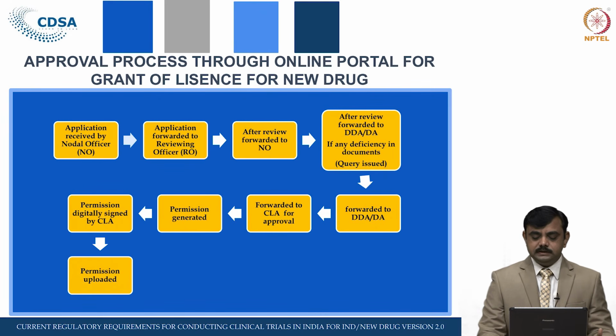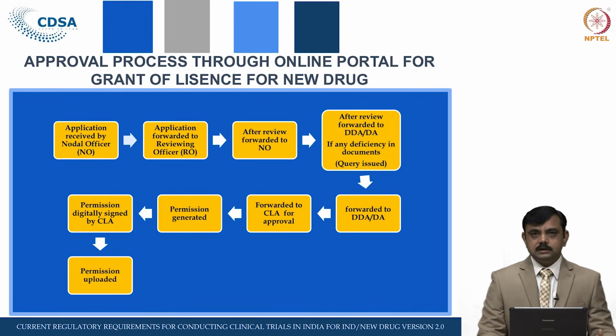If there is any deficiency in the documents, the query is raised at this level and goes directly to the mail of the applicant. After a satisfactory response from the applicant, it is again forwarded to the DDA or DA. Then this DDA, the decision taking authority, forwards the application to the central licensing authority for approval.